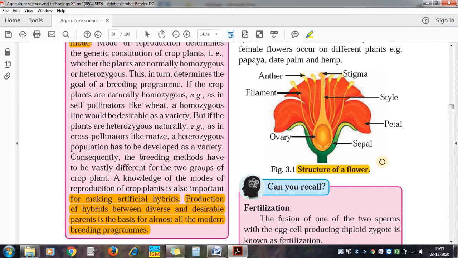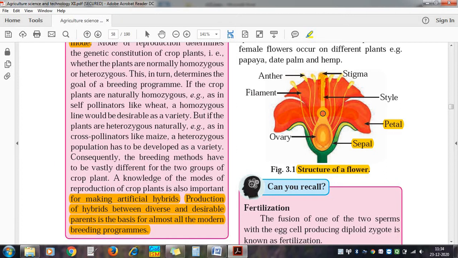This is a general flower. Start from the bottom. This is a sepal. It is always green in color and it gives support to the portion above, the petals. These are all petals.